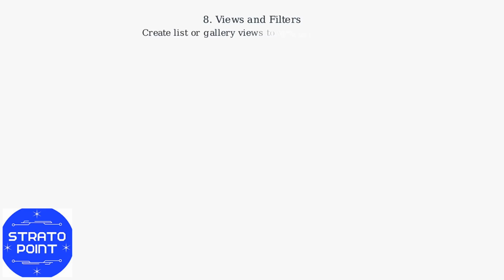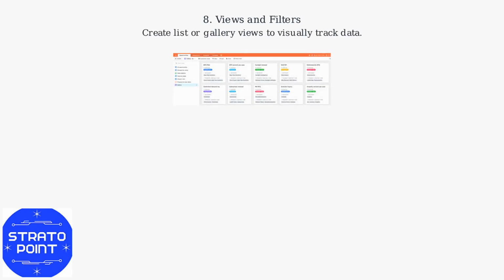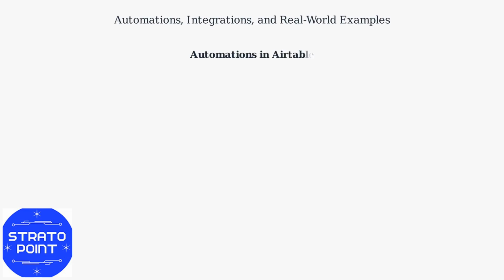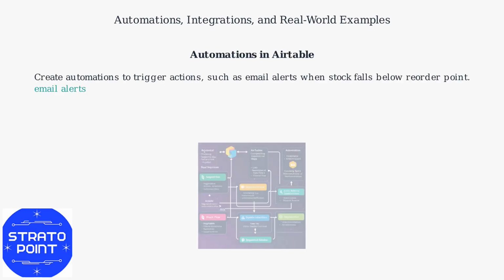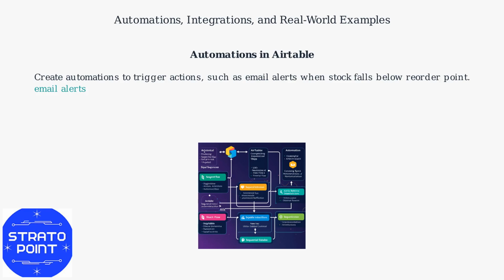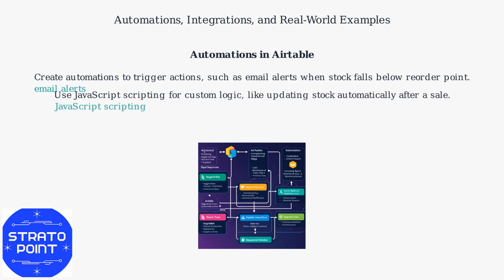Learn how to make views and filters to check stock for items in a list or gallery format to visually track important data. Airtable's automation features can significantly streamline your inventory process. Create automations to trigger actions, such as email alerts when stock falls below the reorder point. For more complex logic, utilize scripting with JavaScript to customize actions, like updating stock automatically after a sale.